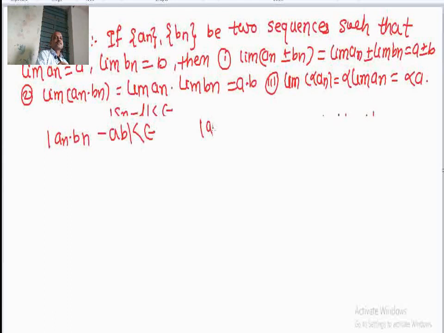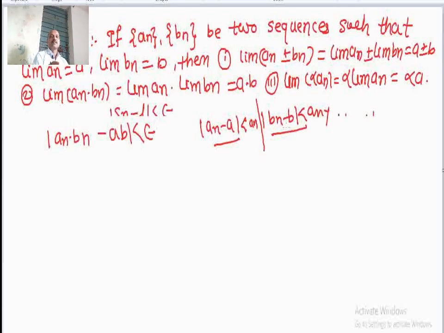I know that mod of an minus a is less than epsilon and mod of bn minus b is less than epsilon. I can take this less than any value, and that less than any value. I can use these terms, but I do not know about an into bn minus a into b.